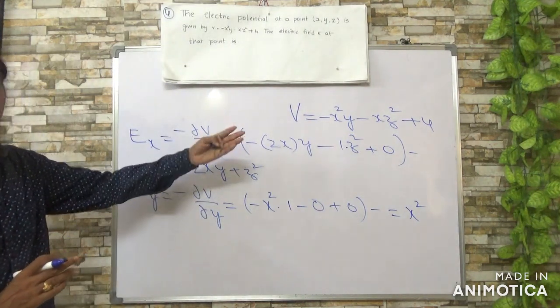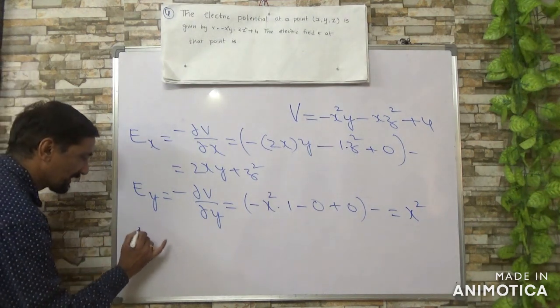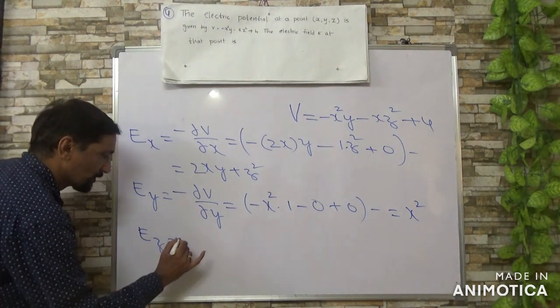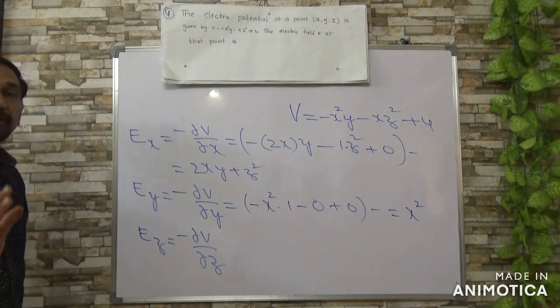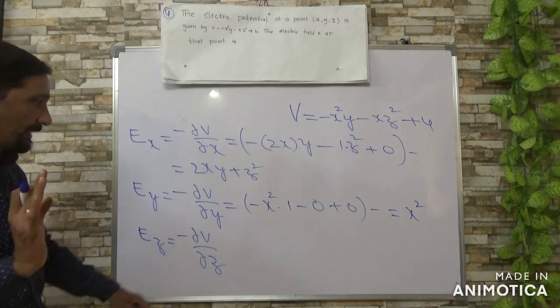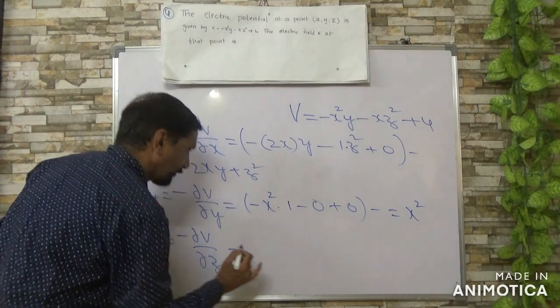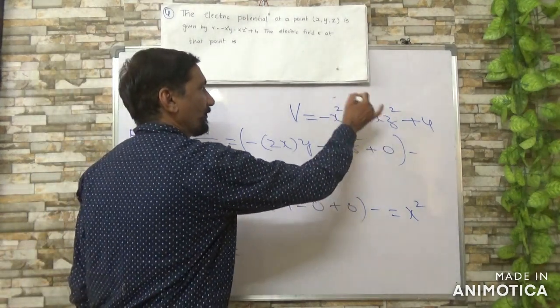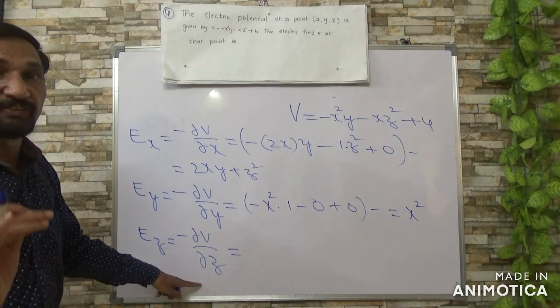Last one, you are differentiating with respect to z. So Ez is equal to minus dou V by dou z, meaning you now differentiate partially with respect to z, and the others are treated as constants. So the differential value of x square y is 0, because you are differentiating partially with respect to z.